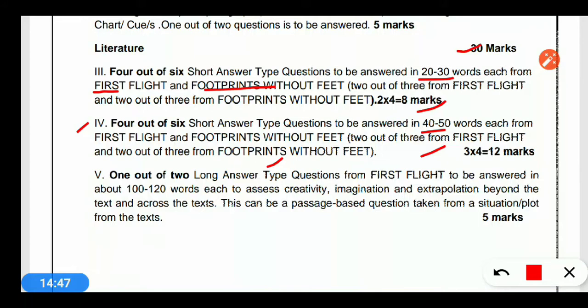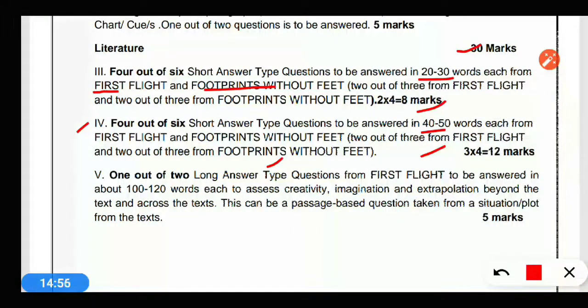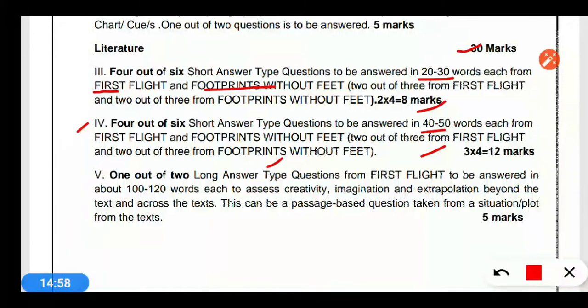Again, 6 questions will be asked, 3 from each book. But what is the difference? Here it was 20 to 30 words and here it is 40 to 50 words. The word limit and marking scheme have changed. It was 2 marks and here it is 3 marks each question. So 8 marks and 12 marks, a total of 20 marks from the 2 books, equally.